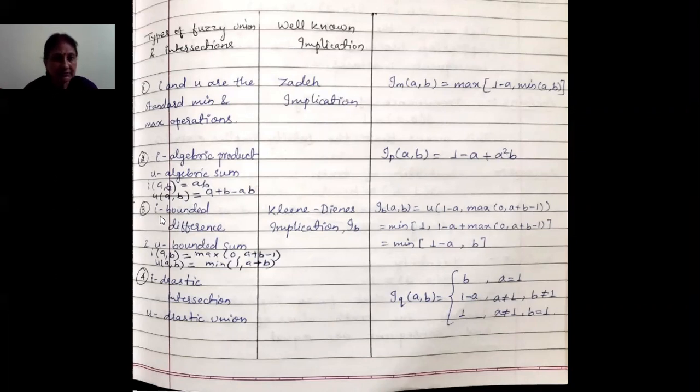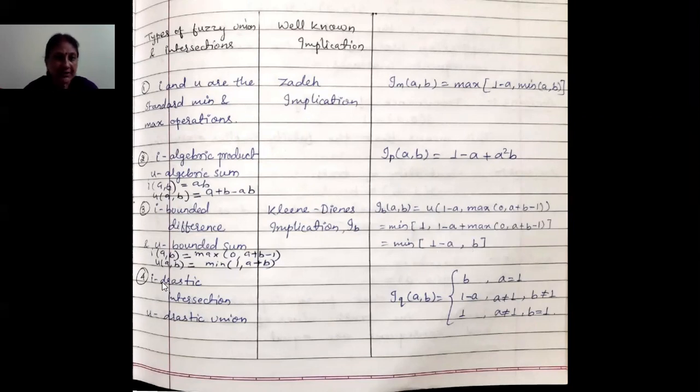Then the third type of QL implication: take bounded T-norm and bounded sum T-conorm, that is I(a, b) is equal to maximum of 0, a plus b minus 1, and U(a, b) is equal to minimum of 1, a plus b. Then with the standard complement, and intersection maximum of 0, a plus b minus 1, and with U, we will get minimum of 1 minus a, comma, b.